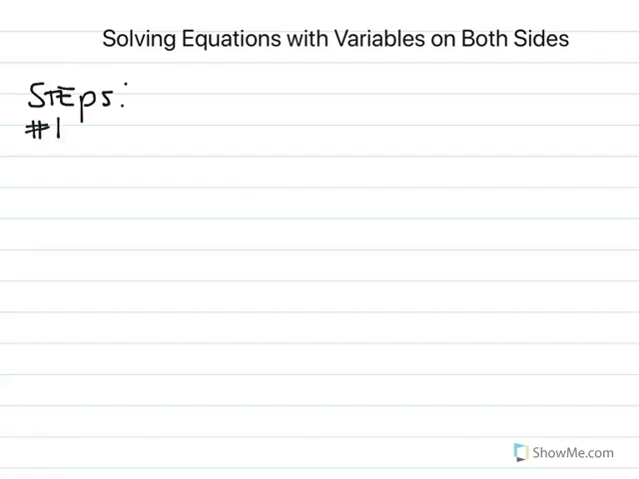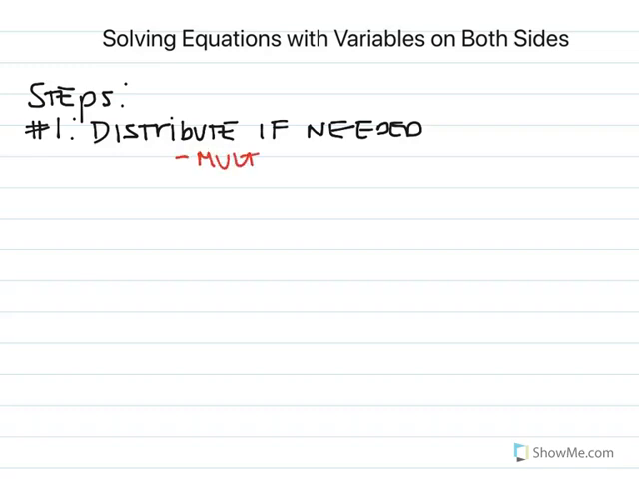So our step number 1, we have to distribute if needed. What that means by distributing if needed is that you're actually going to multiply all of your terms together. And you'll actually see this in an example when we do this. So multiply to all terms.